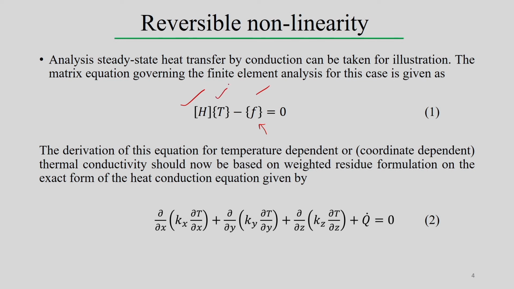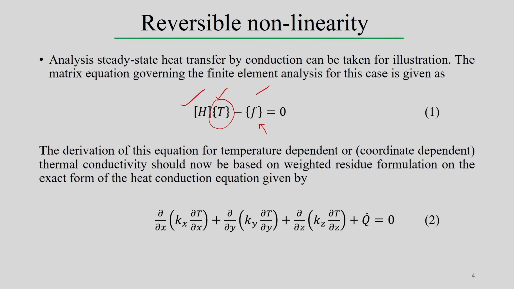We desire to solve this equation for temperature T, in matrix form. The components of the temperature are defined at the different node points, T1, T2, T3 up to Tn, so there are n number of nodes in the finite element domain. If we solve this equation, we will get the temperature.